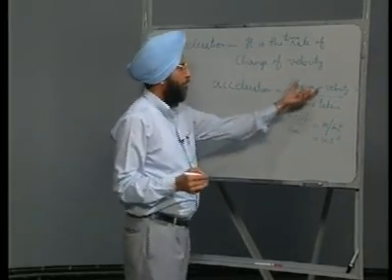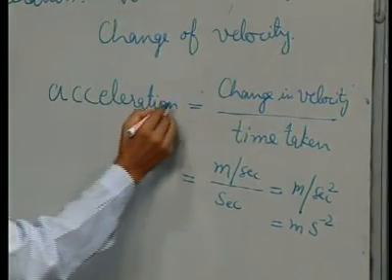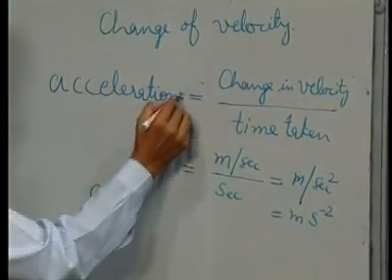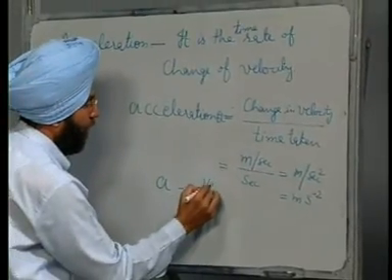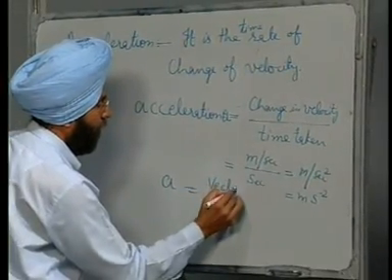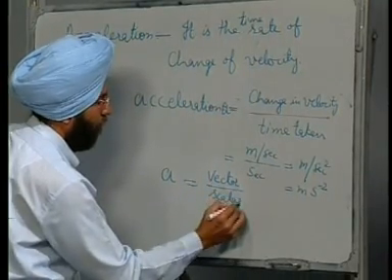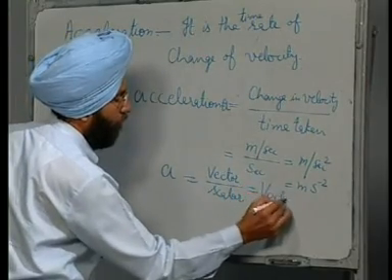Acceleration is change in velocity. Change in velocity is a vector. Acceleration a is change in velocity, a vector, divided by a scalar. So, acceleration is also a vector.